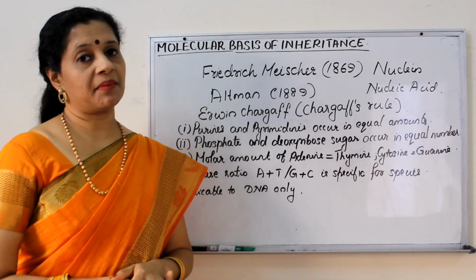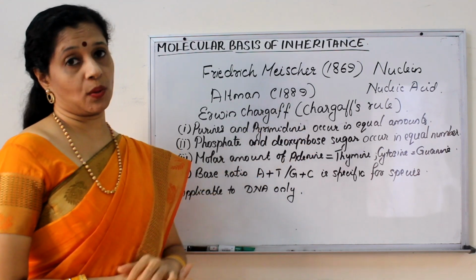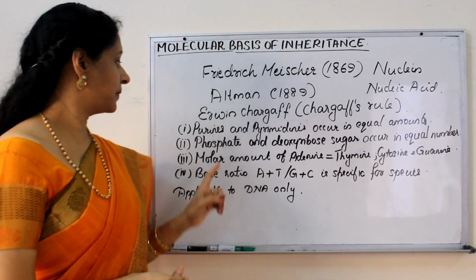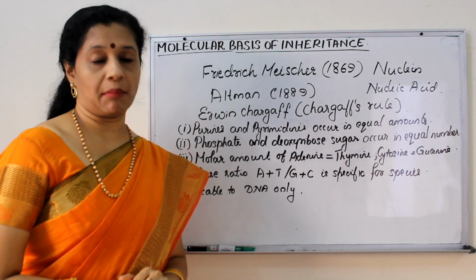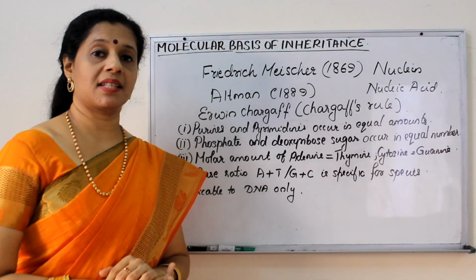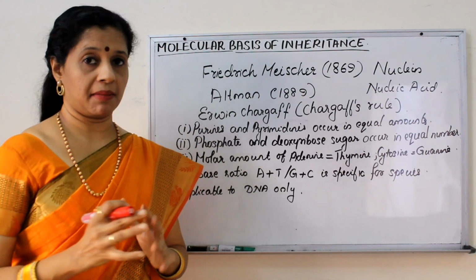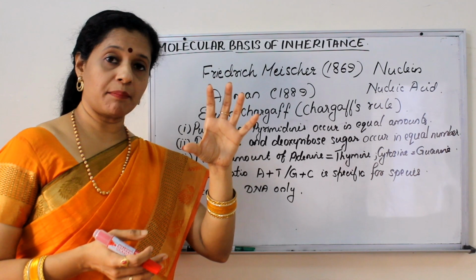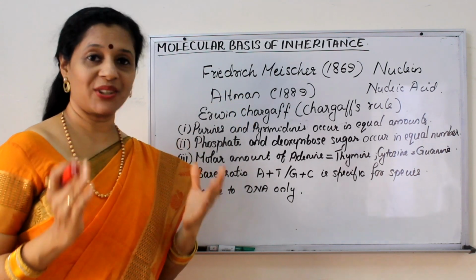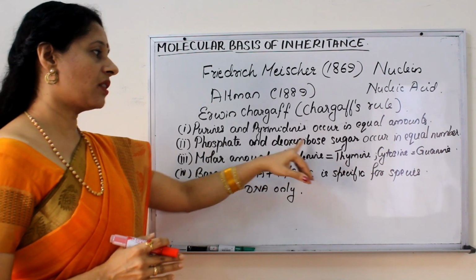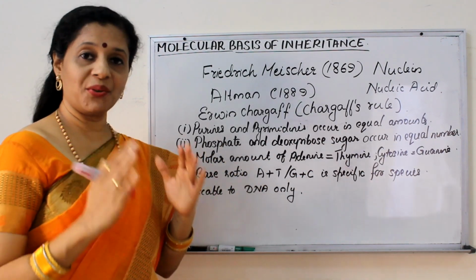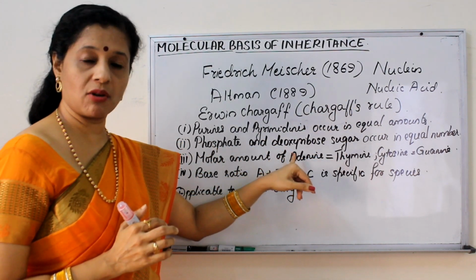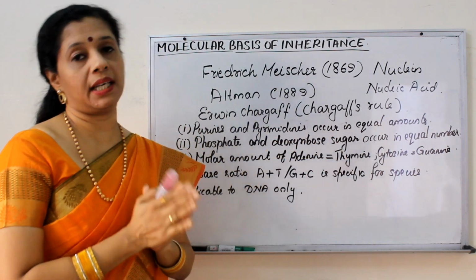Now another important concept that we have to study is Chargaff's rule proposed by Erwin Chargaff. So let us see the highlights of his rule. Purines and pyrimidines occur in equal amounts. As we discussed previously, the nitrogen bases can be purines or pyrimidines, but their amounts are always equal in a DNA. Because we know once there is a purine, it is base pairing with pyrimidine. So they are equal amount. Phosphate and deoxyribose sugar occur in equal number. A nucleotide has 3 parts. So if the nitrogen base is excluded, we have phosphate groups and deoxyribose sugar. Their number is also equal.